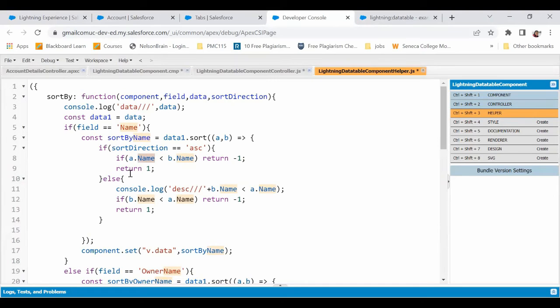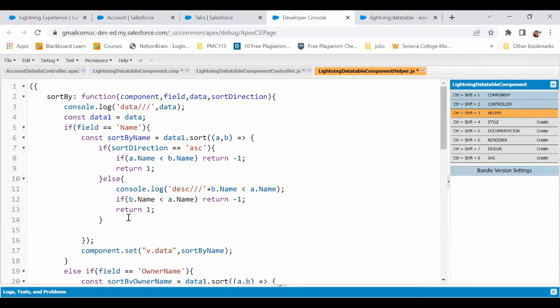then do nothing, otherwise swap. So let's say if we have account 3 in A and account 2 in B, okay, so account 3 is greater, right? It's not less. So then it would come here and it would swap. But if it was, let's say, account 2 and account 3, now account 2 is less than account 3, right? So nothing will happen. It won't swap. But if it is descending, so this is the if condition for ascending, this will happen.